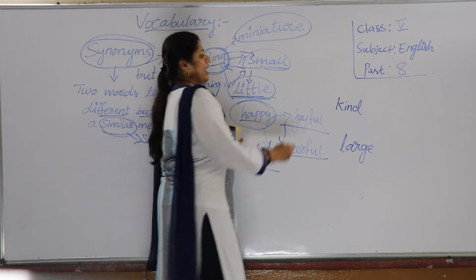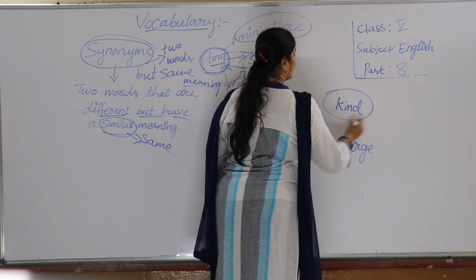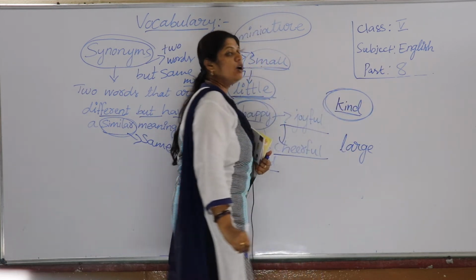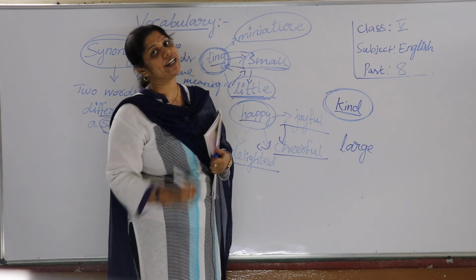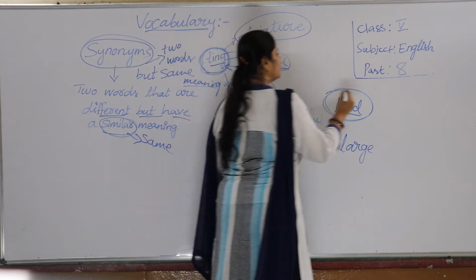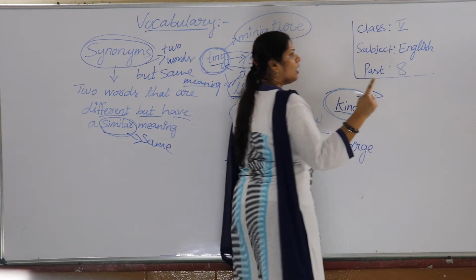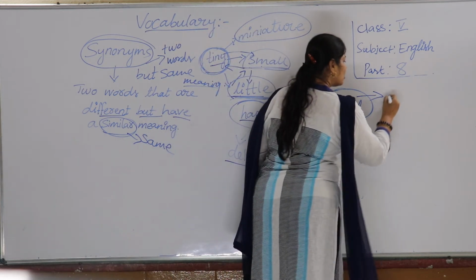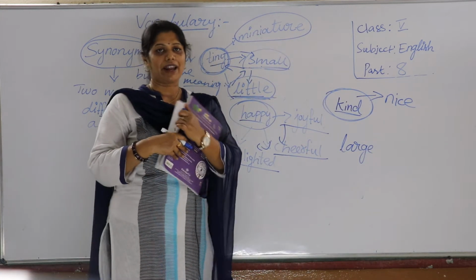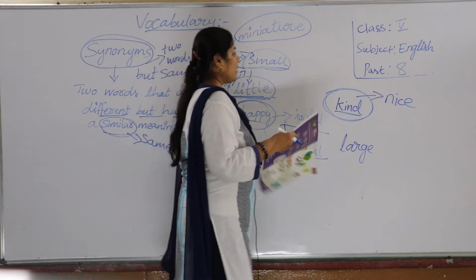Okay children, now help me find a synonym for kind. Here I have written the word kind. What could be a synonym for kind? You say, you are very kind to me. For example, we can say, you are very nice to me. Yes or no? Am I right? Yes, we can say in this way.